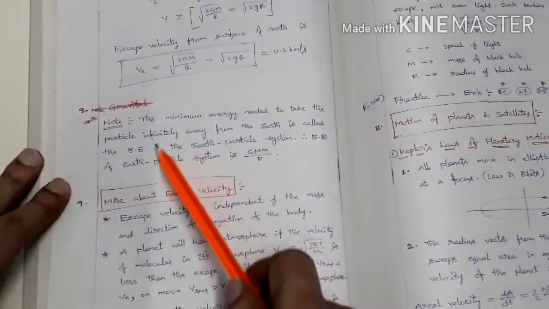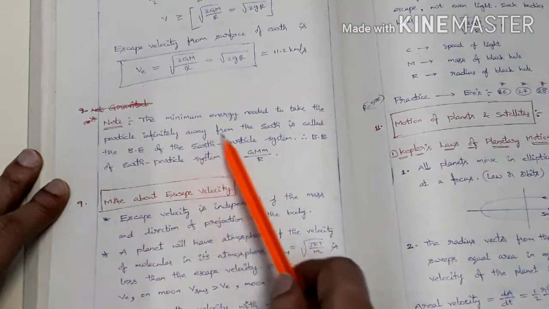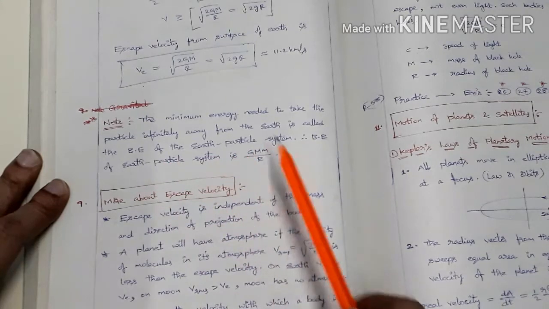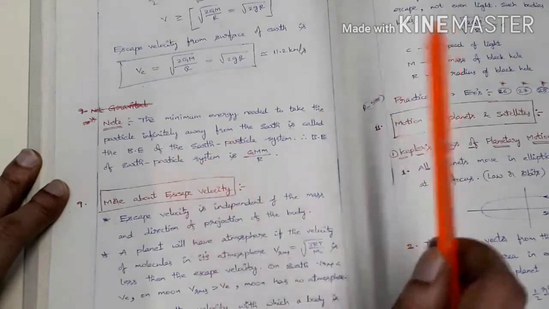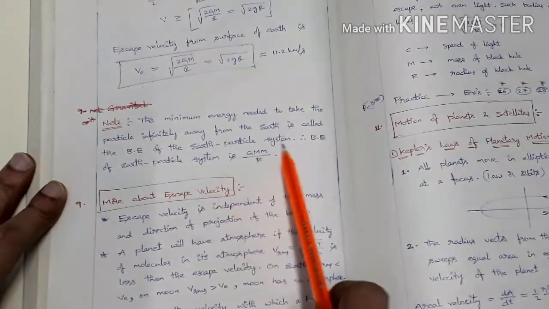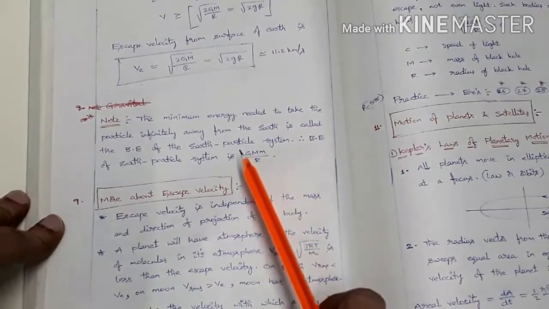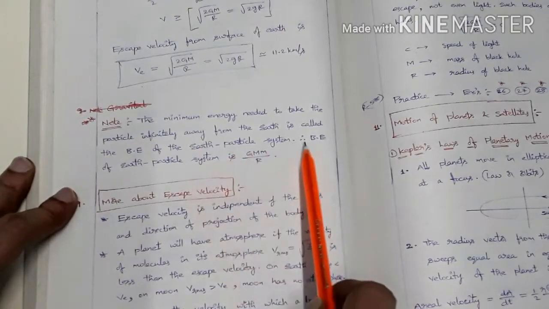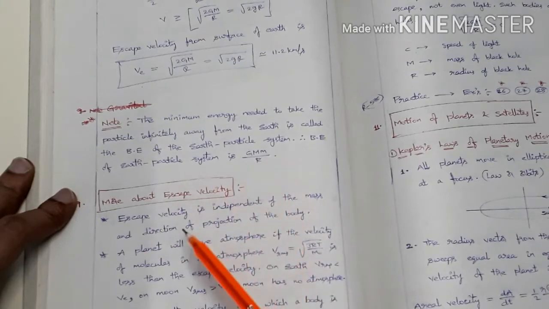So note the point here. The minimum energy needed to take the particle infinitely away from the Earth is called the binding energy of the Earth-particle system, as we see binding energy in chemistry and nuclear binding energy in nuclear physics. So the binding energy of the Earth-particle system is GMm by R.